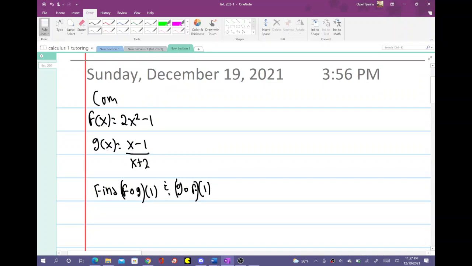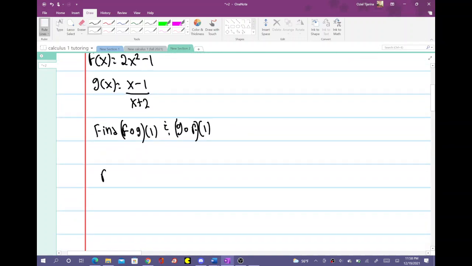Basically, first of all, what this means: if we say f composed with g of 1, this is f of g of 1.